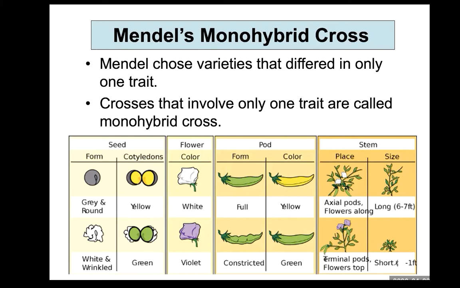He sometimes crossed white flower with purple flower to see what kind of flower is produced in the next generation. At the time, he only kept an eye on the flower color. So only one kind of trait is focused on. We call this mono, one trait, hybrid.